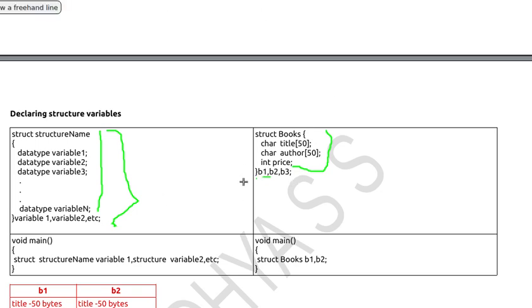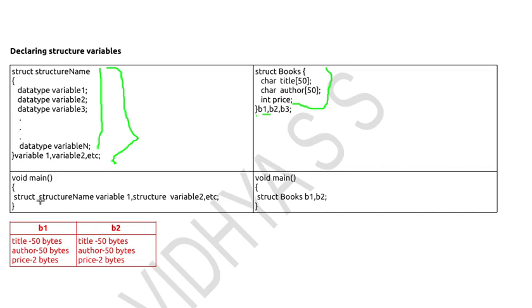The other method is inside the main, how we declare the variables. If we want to declare an integer variable, it is the data type and then the variable name. Similar to that, here the data type is the structure name. This is the data type of your variable. Then next are your variable names, say suppose A, B, C, then a semicolon. Let's see the example. Inside the main, here my data type is struct books. This is my data type. So struct books, then your variables are B1, B2.